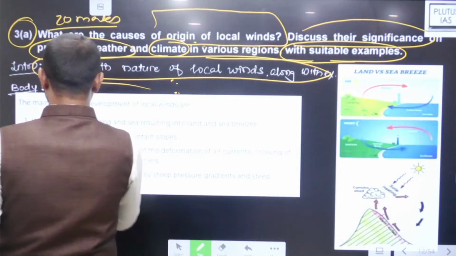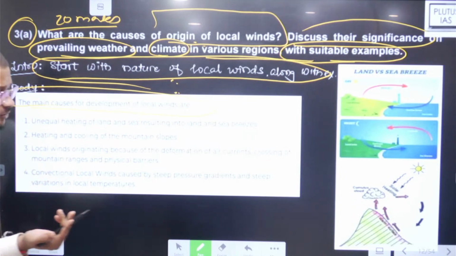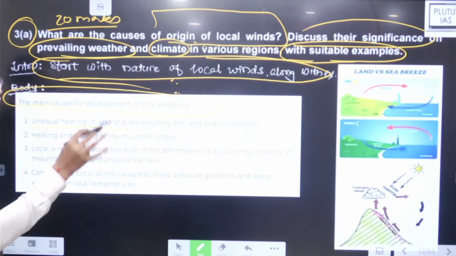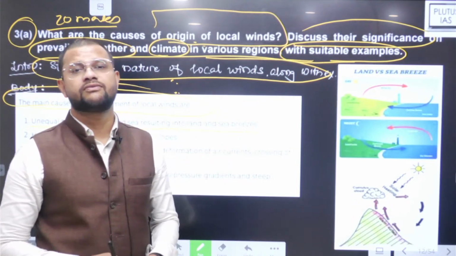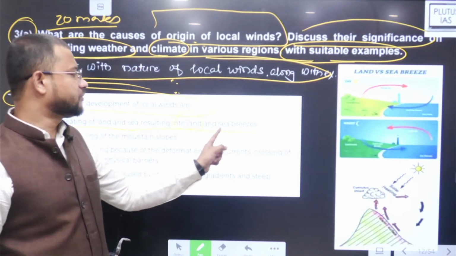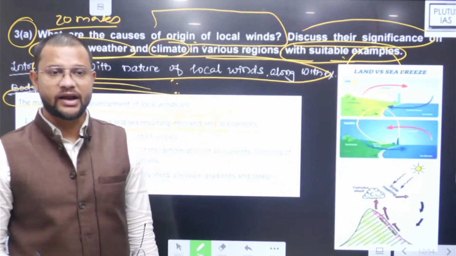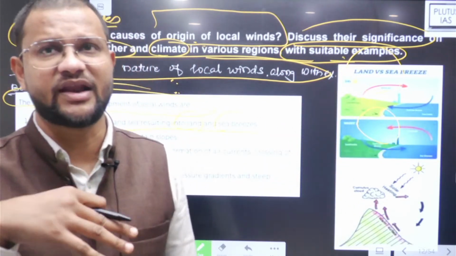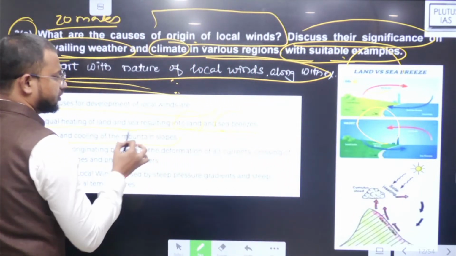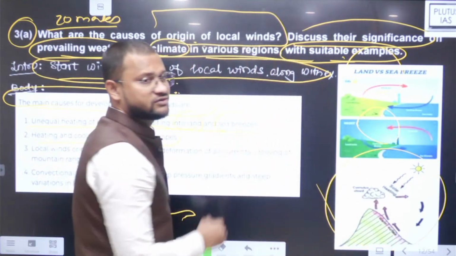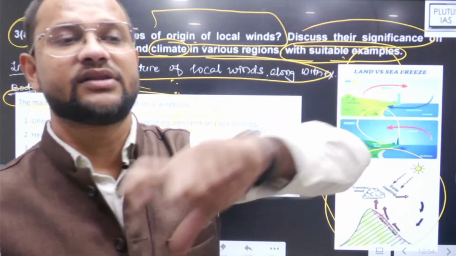Then what are the main causes of development of local wind. Now the body, main body है क्योंकि question is asking for the formation. So the wind का movement सबसे पहले originate होगा due to temperature. So differential heating of land and oceanic masses that gives rise to land breeze and sea breeze. So land breeze and sea breeze, draw appropriate diagrams there. You are having that scope as well कि daytime, night time में क्या land breeze sea breeze हो रही है. Just connect with them, and then heating and cooling of the mountain slope, katabatic and anabatic winds, you can write it there as well. Katabatic and anabatic wind, like Chinook, write it like that particular type.